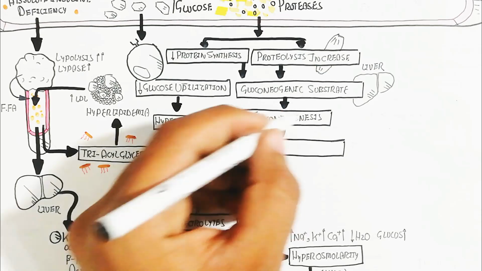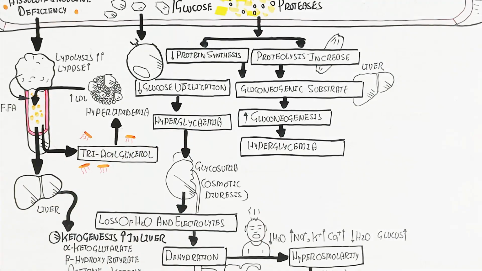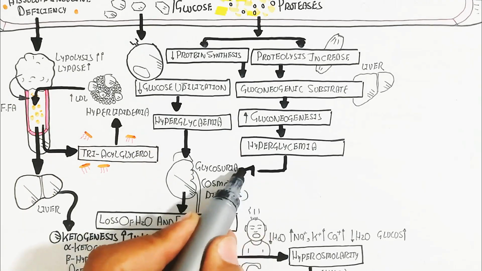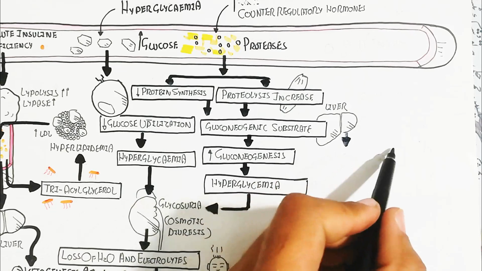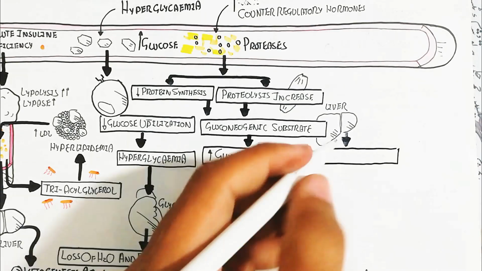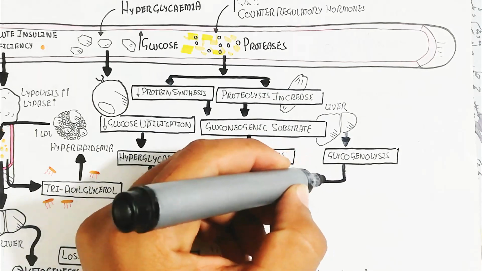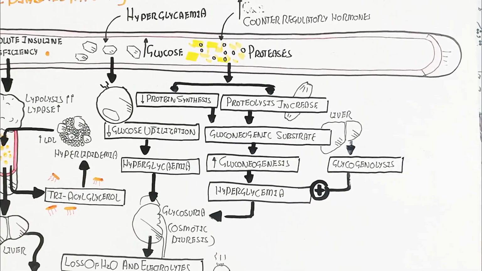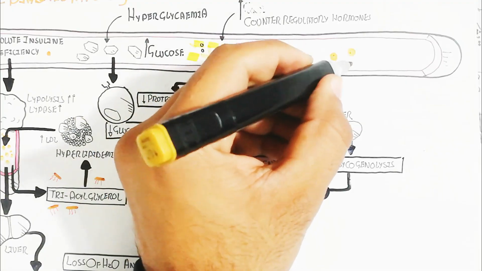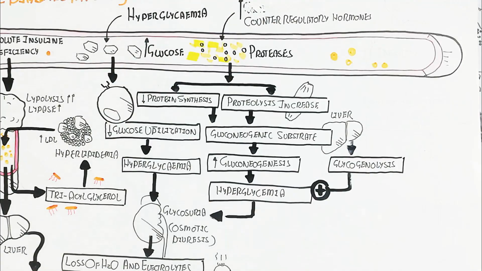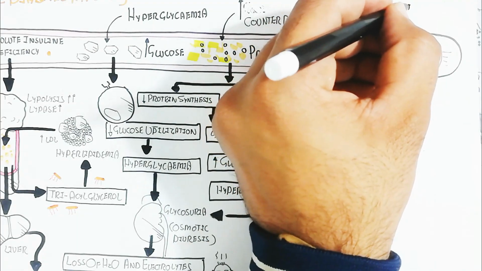In this way, gluconeogenesis will occur and raise the glucose in the liver, and the liver also produces glucose from glycogenolysis, the breakdown of glycogen. All these aspects will lead to hyperglycemia, again a glucose rise. This glucose rise will lead to glycosuria and osmotic diuresis, the same mechanism, causing many complications.